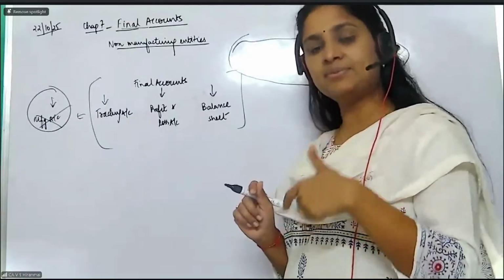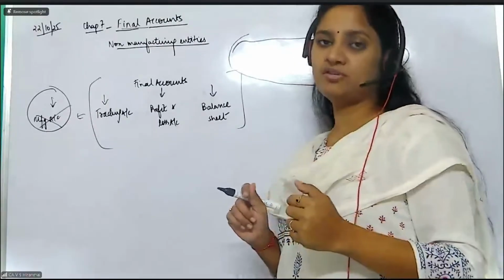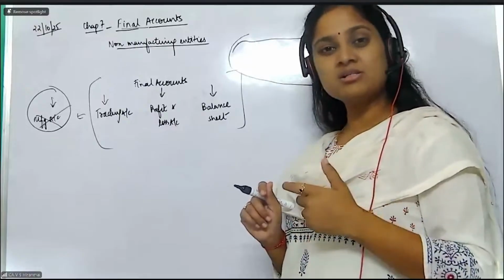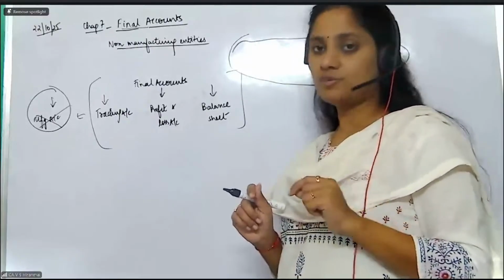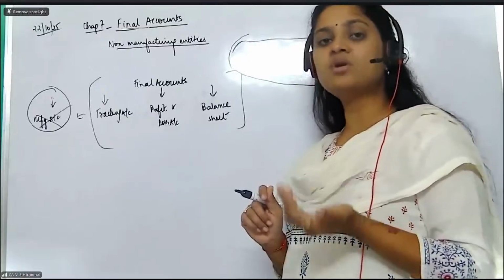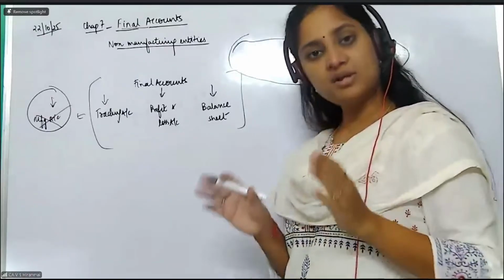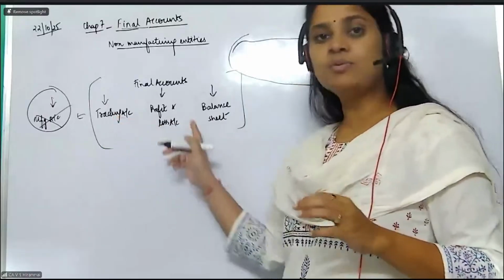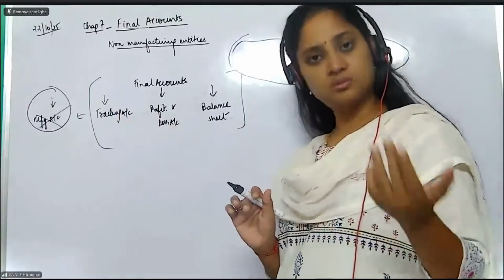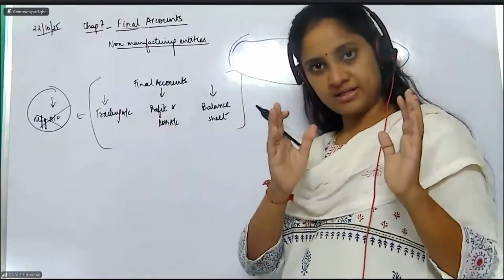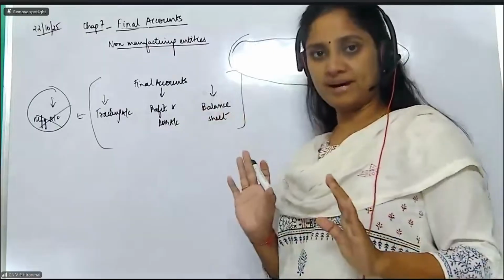Then the next step is your P&L. From the trading account, what should we take into the profit and loss account? What are the items that will come in the profit and loss account? What is the end result of the profit and loss account? Then, madam, what happens? Then we prepare the balance sheet. In many of the problems, you prepare the trading and profit and loss account together. You can follow that format also, or else you can prepare the trading account, leave some space below, prepare the P&L account, and then show the balance sheet.